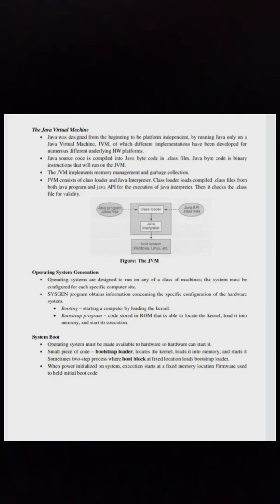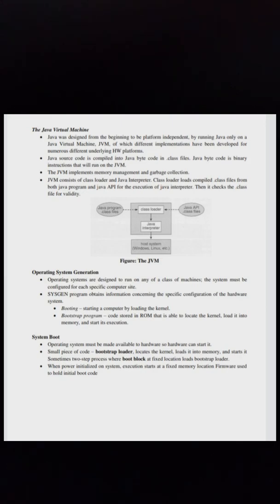Booting. Starting a computer by loading the kernel: a bootstrap program code stored in ROM is able to locate the kernel, load it into memory and start its execution. System boot. The operating system must be made available to hardware so hardware can start it. A small piece of code, the bootstrap loader, locates the kernel, loads it into memory and starts it.